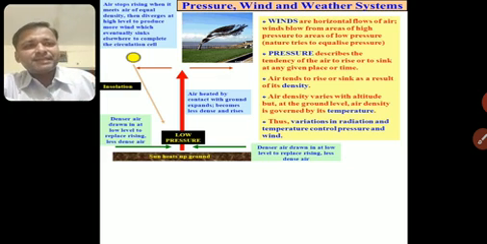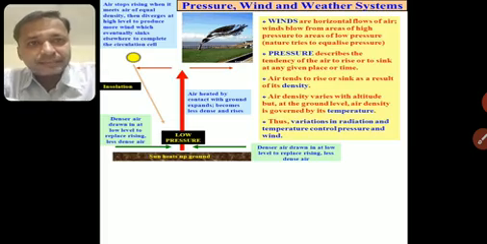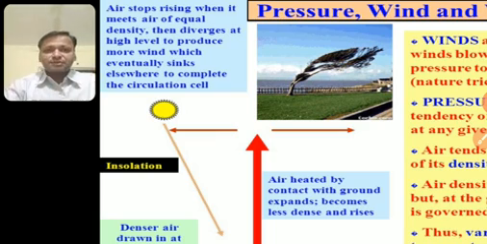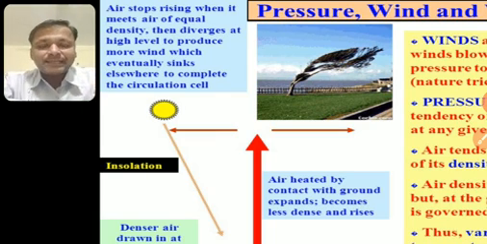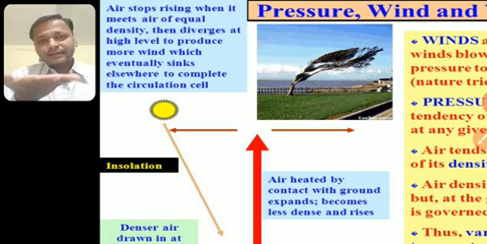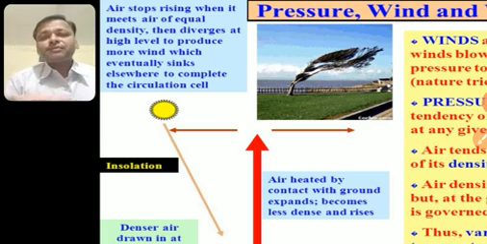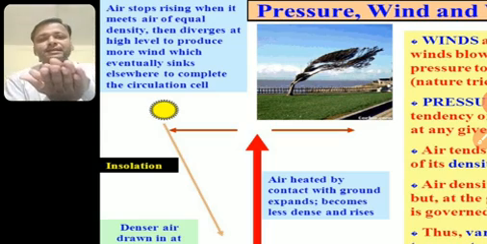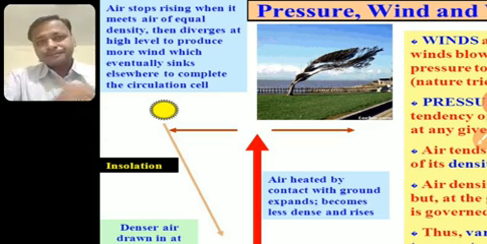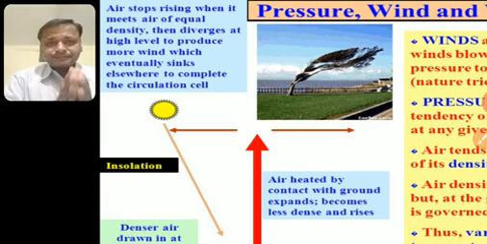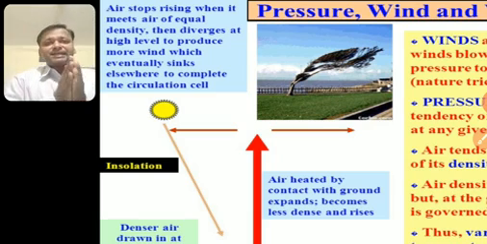Generally these variations in temperature and wind pressure cause rain. So how does this happen? Air stops rising when it meets air of equal density. Suppose when air is hot, it goes up because the density is less. But when the density of the lower air and upper air is the same, it doesn't go up. So that is the same pressure. It diverges at high level to produce more wind.